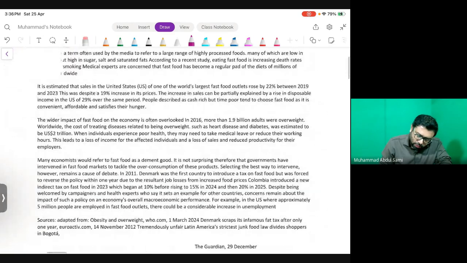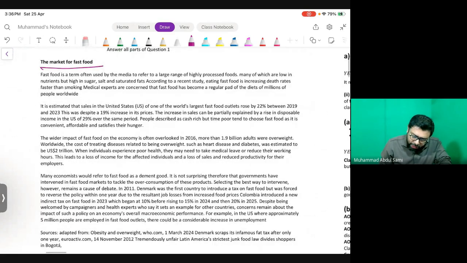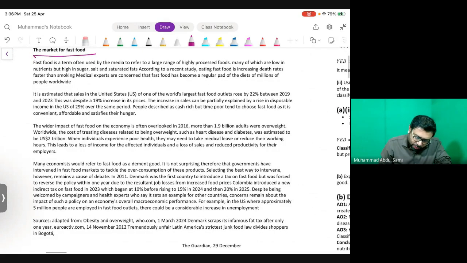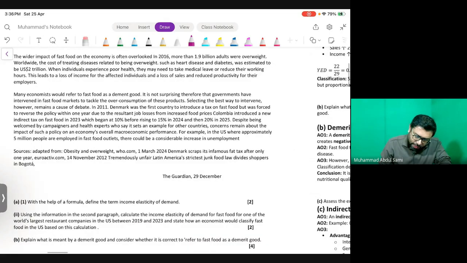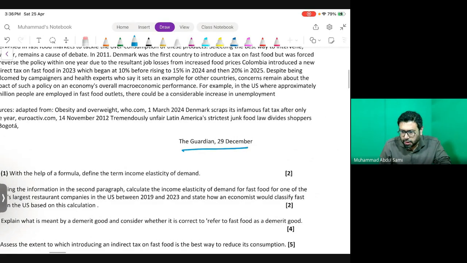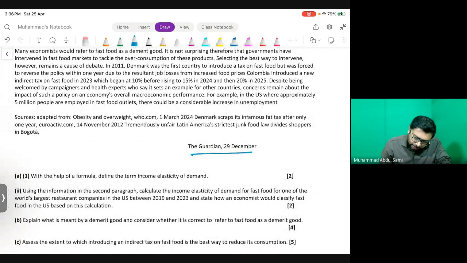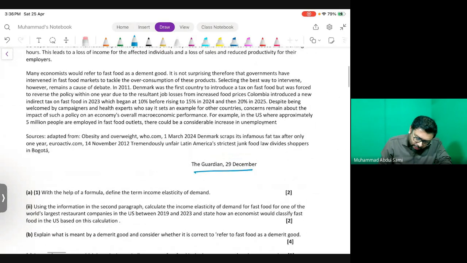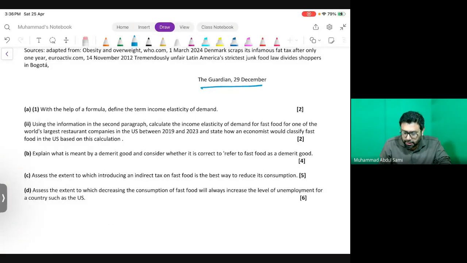It comprises almost 4 to 5 paragraphs about fast food, and some extracts have been taken from the Guardian, of 29th December. Directly, we are going to start with the questions.